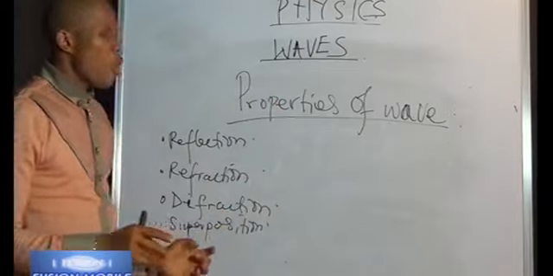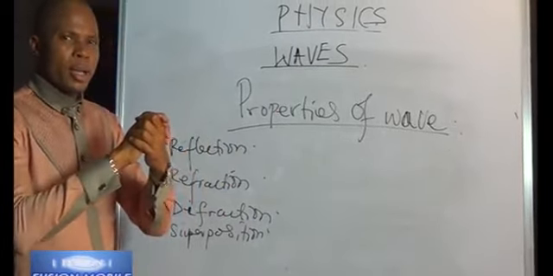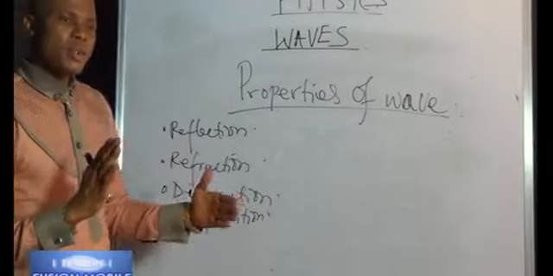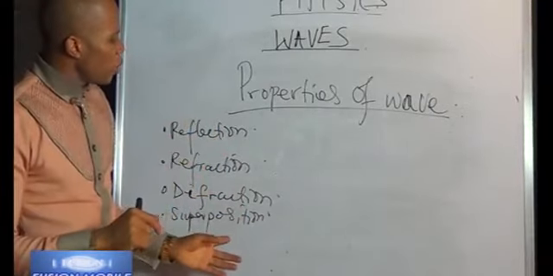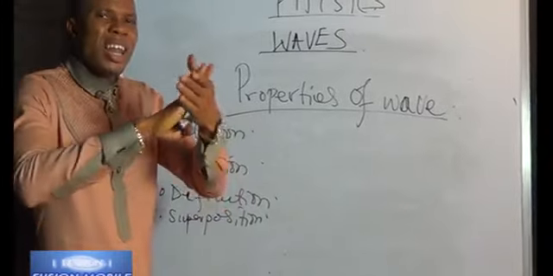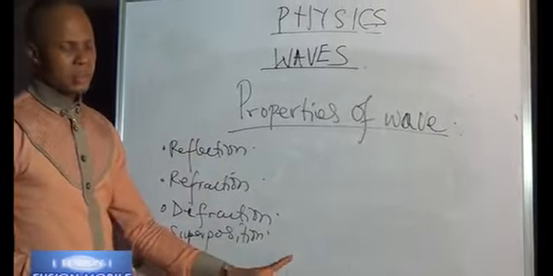That idea of an overlap, sometimes they overlap to become stronger and we have it being constructive, and sometimes they overlap and become weak and we call that what? Destructive. That ability of wave to overlap with one another is what we call superposition.